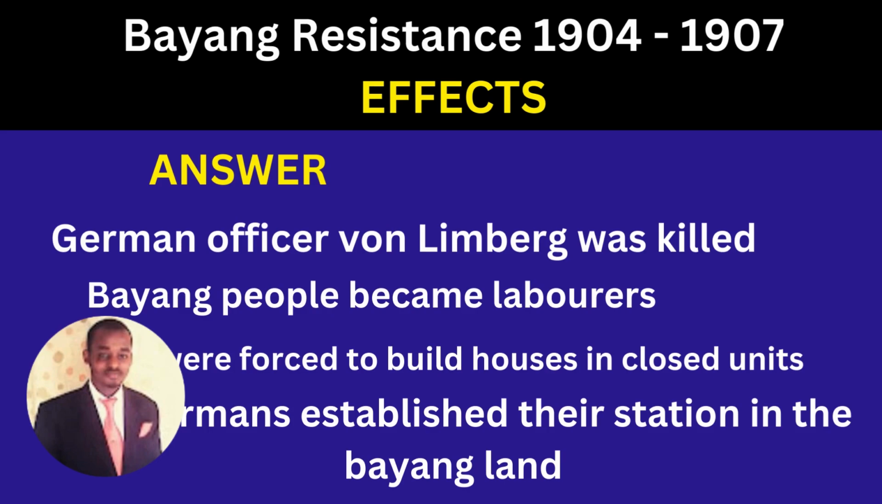The effects of this were that the German officer von Limburg was killed, right? The Bayang people became laborers in German plantations, right? They were forced to build houses in close units. The Germans established their station in the Bayang land. So those are some of the effects of the war between the Bayang and the Germans, or the Bayang resistance.